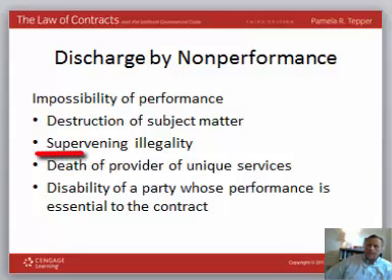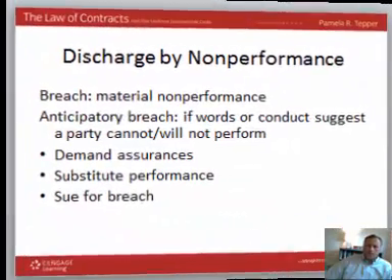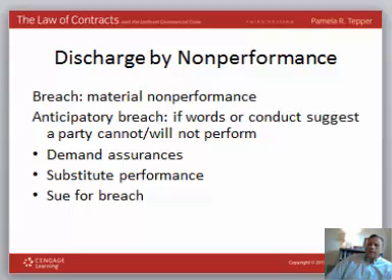And finally, supervening illegality. In between the time of making of the contract and performance of the contract, whatever was supposed to be done under the terms of the contract, the obligations become illegal for some reason. The legislature gets together and decides that it's no longer legal for that particular thing to happen or for that particular thing to be sold. That supervening illegality would create a discharge by non-performance.